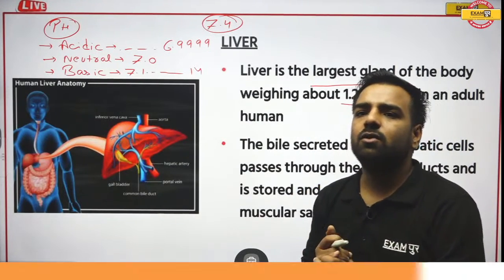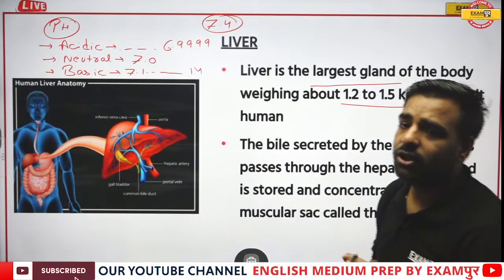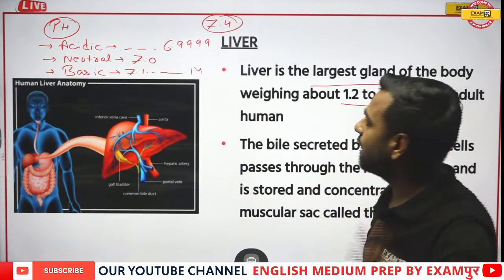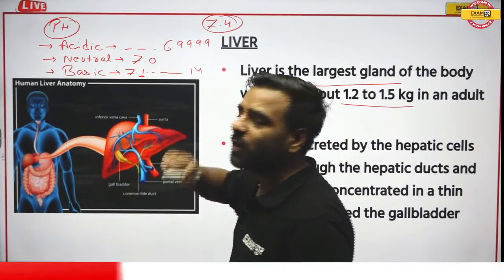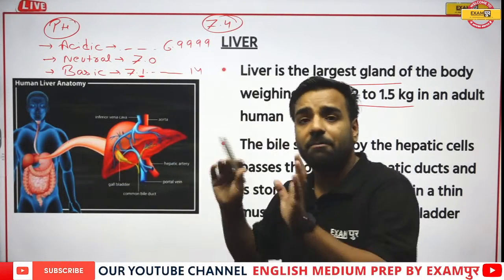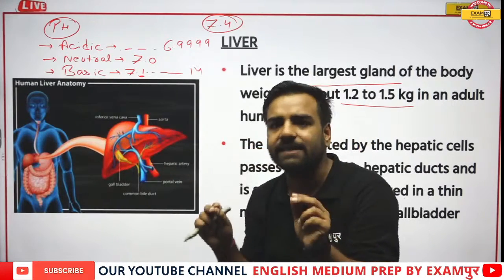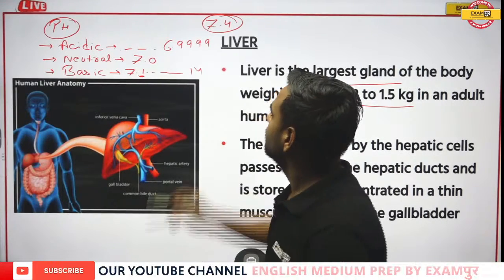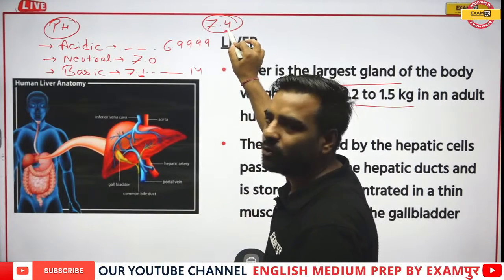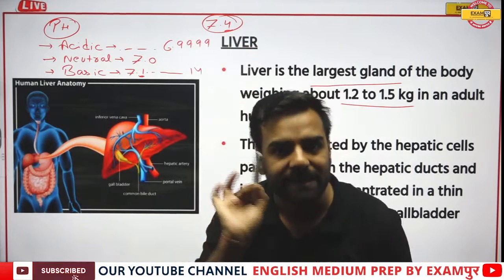So Ilma is saying it may be basic or neutral. What I've told Ilma is, if its value is 7 point something, apart from 7.0, if it is exactly 7, then only it will be neutral. Otherwise, it cannot be neutral. See, 7.4, there is some value now. That's why it would be basic in nature.